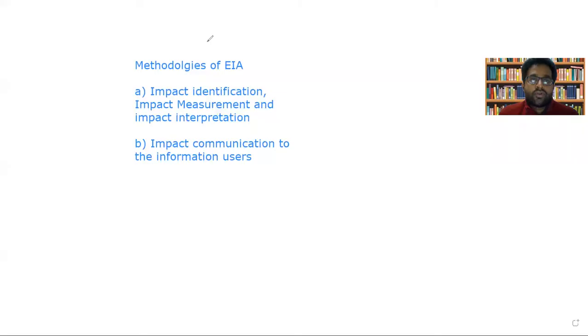So now we have seen the different things which are effectively dealt with by carrying out an impact assessment study. Now, we have seen what are the things that are to be done. There are different methods. There are 6 methods identified from the literature available and from the different case studies available. 6 methods of environment impact assessment have been identified so far. Okay, now we have to see what the 6 methods are, and we have to see in detail about each of these methods. So let us start.